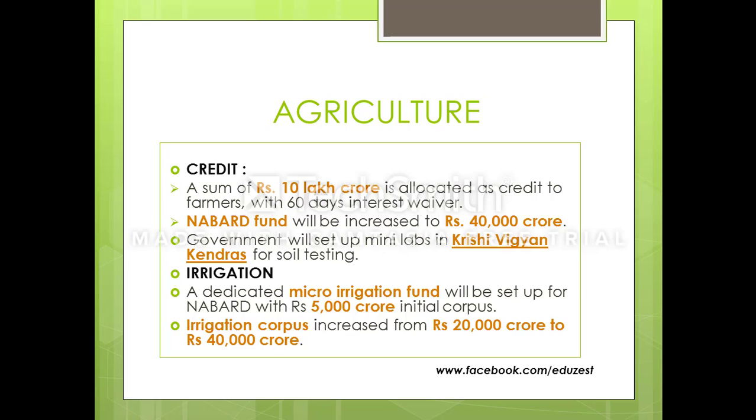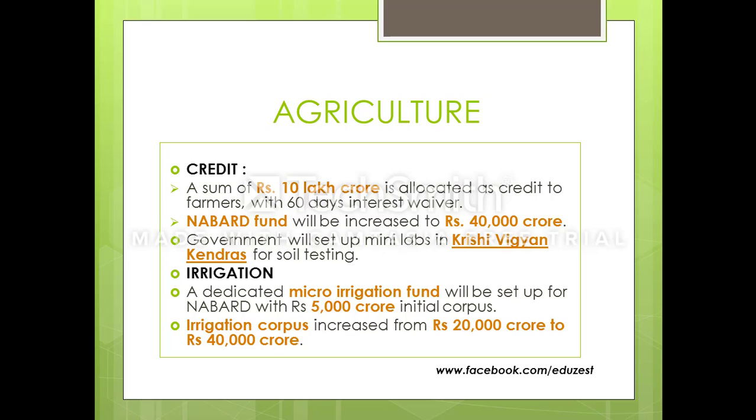So NABARD basically refinances the banks in case there is some default in payment. NABARD's fund has been increased to 40,000 crore. Previously it used to be 20,000 crores, so therefore there has been a 100% increase in that. You need to remember that it has been increased by 100%, so now it is 40,000 crores.